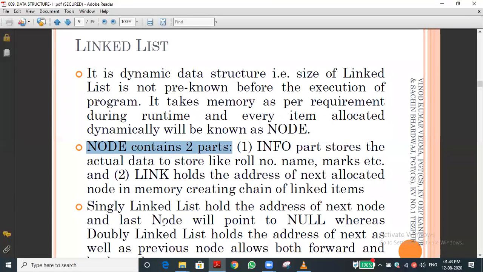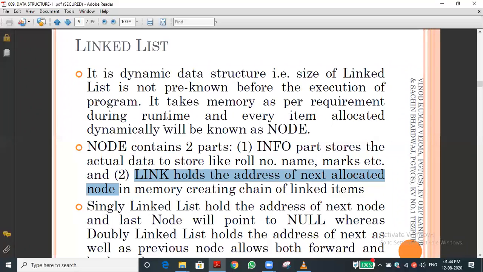Next allocation node means, for example, the list contains 5 elements. The first element, at index 0, has the link to the second element, at index 1. Can you understand that? Yes, I will explain again. What does link mean? Link holds the address of the next allocated node in the memory allocation chain. You can read this, I'm highlighting it. The next node's memory address is stored in the link part.